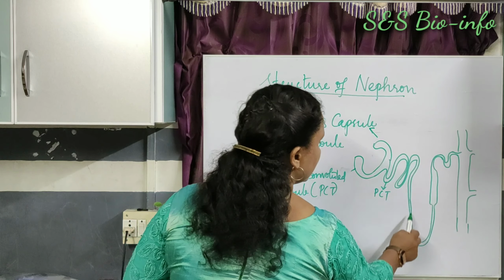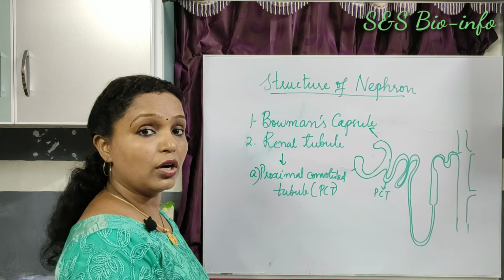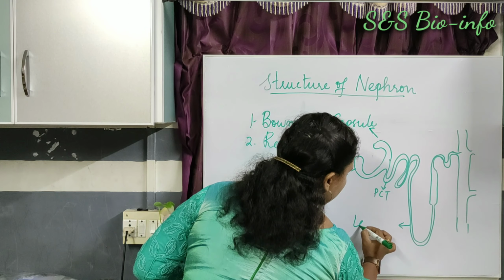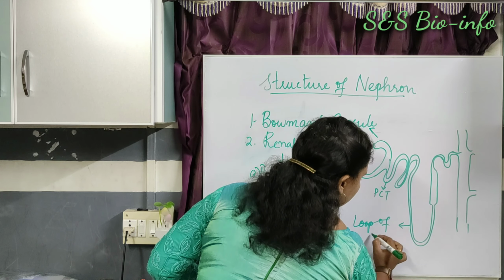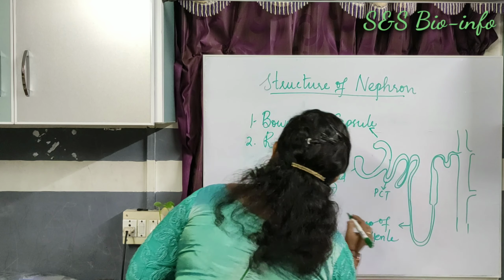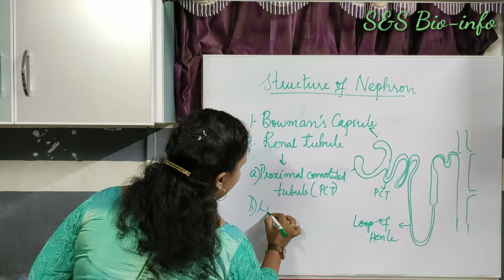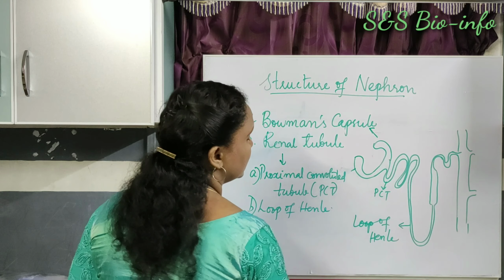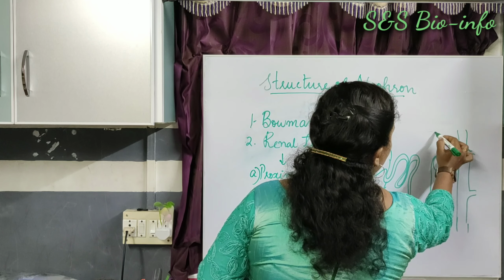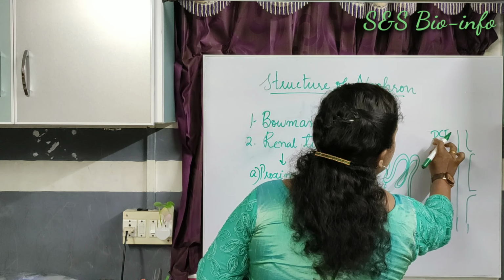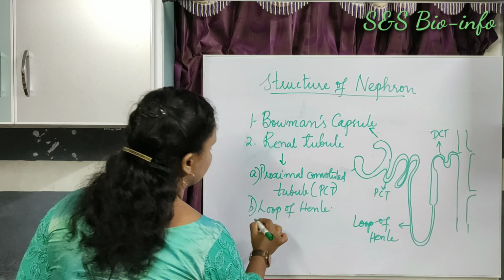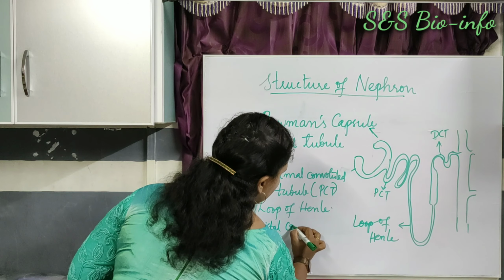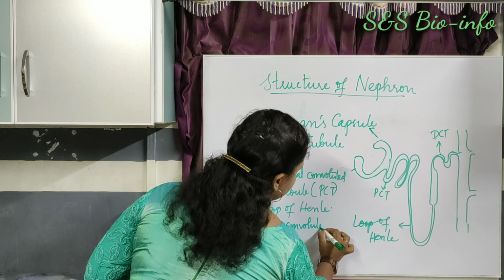The next part is a U-shaped part that is called loop of Henle. The third coiled part is called DCT or distal convoluted tubule.